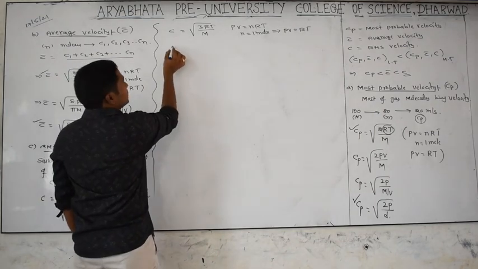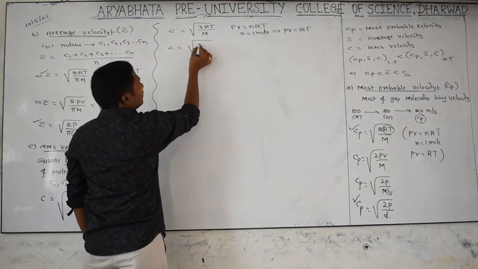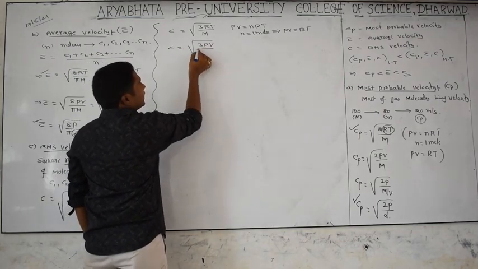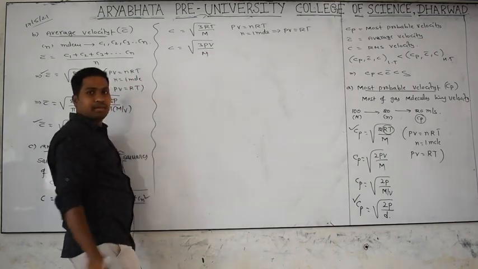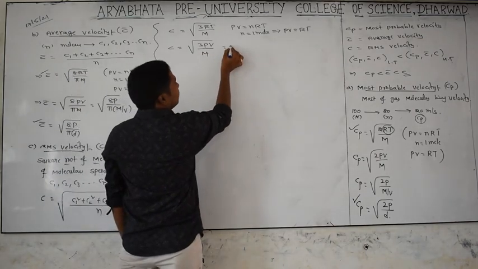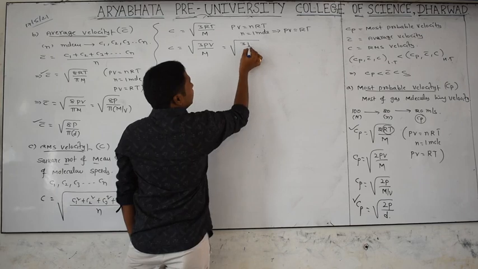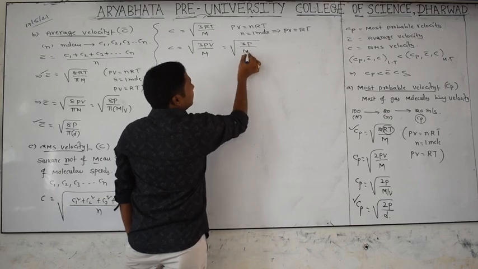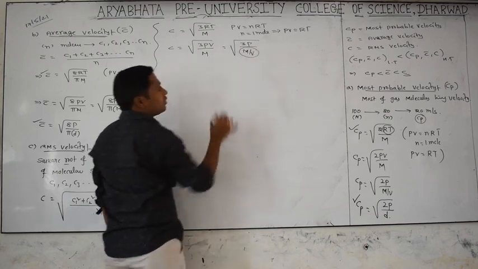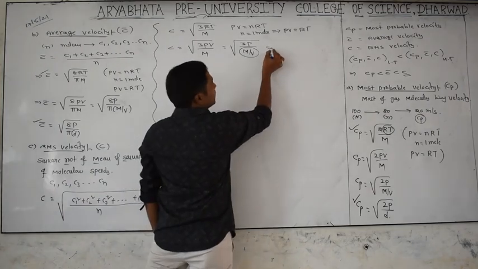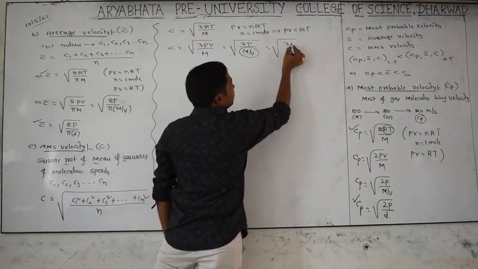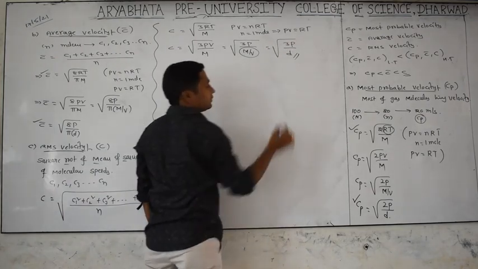Yes. Write down C is equal to the square root of 3PV by M. Can we simplify it to the square root of 3P by M by V? Mass by volume is density. So we get the square root of 3P by d.